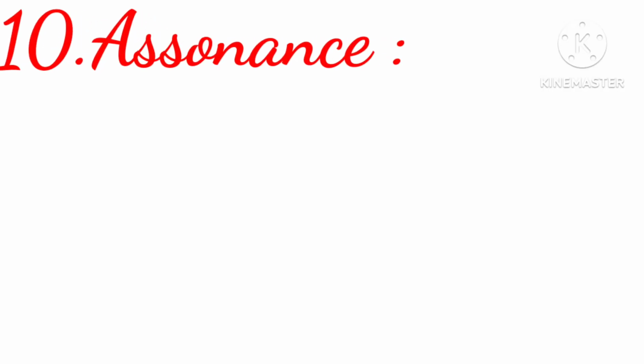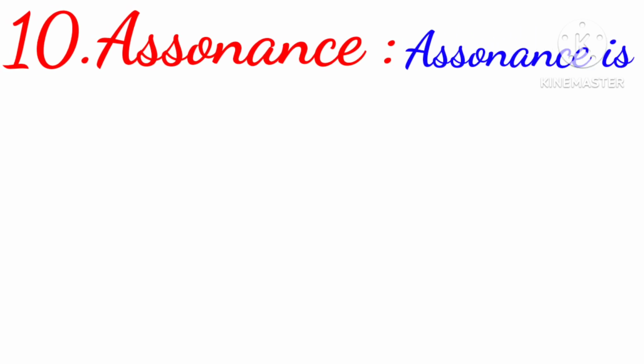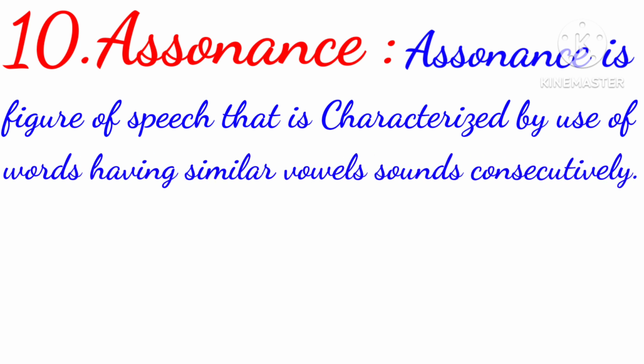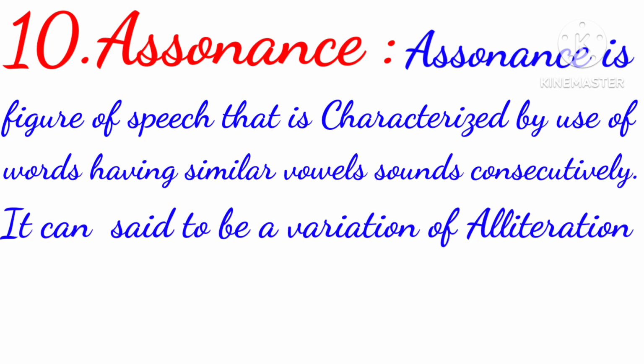Now, the 10th figure of speech is assonance. Assonance is a figure of speech characterized by the use of words having similar vowel sounds consecutively. It can be said to be a variation of alliteration. In alliteration, the repetition of the same sound is called alliteration, but in this figure of speech, we will see the repetition of similar vowel sounds.